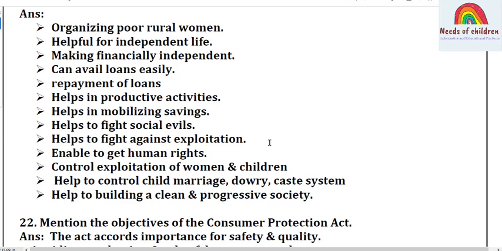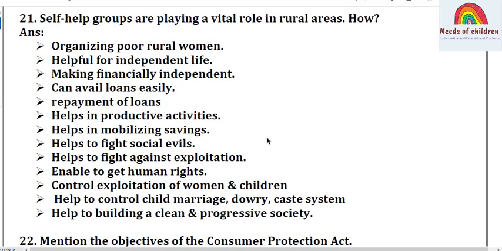Self-help groups organize poor rural women, helpful for independent life, making them financially independent, they can avail loans easily, repayment of loans, helps in productive activities, helps in mobilizing savings, to fight social evils, to fight against exploitation, enable to get human rights, control exploitation of women and children, help to control child marriage, dowry, caste system, help in building a clean and progressive society.